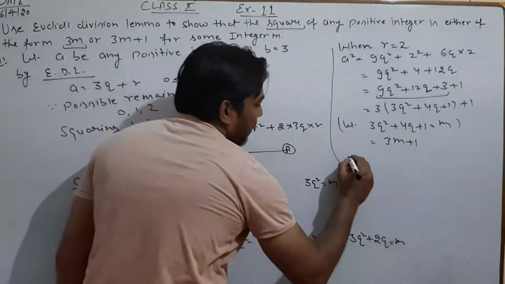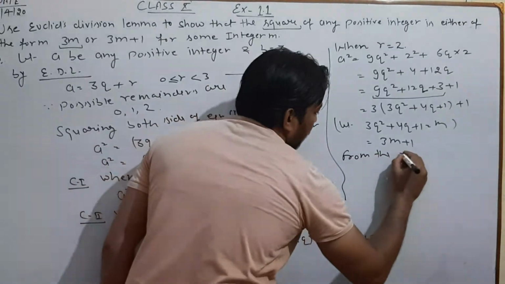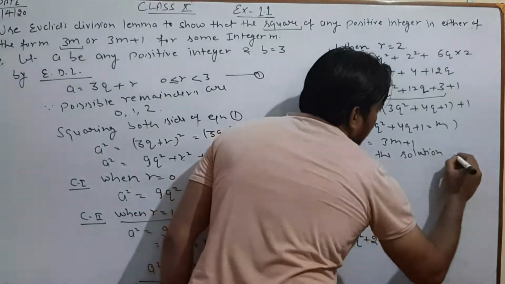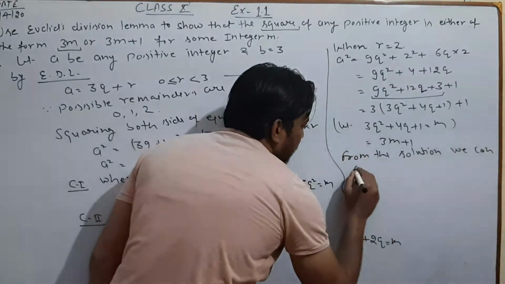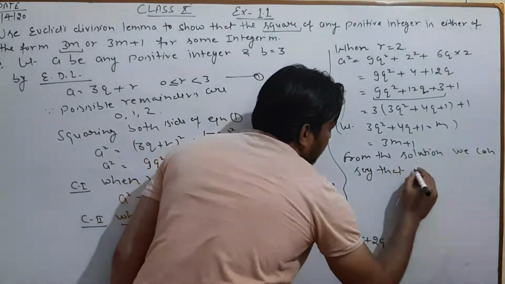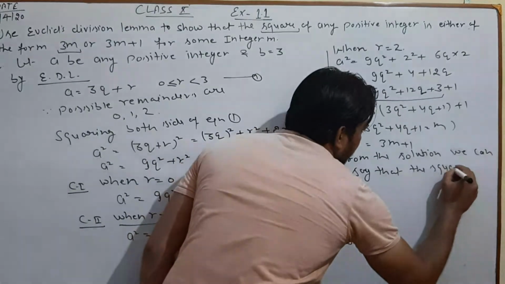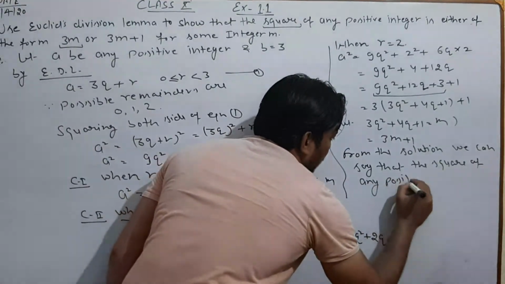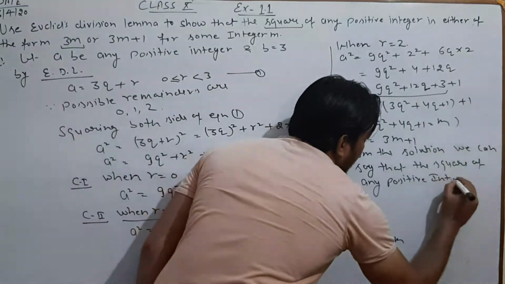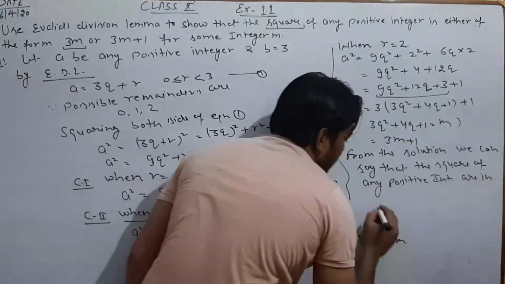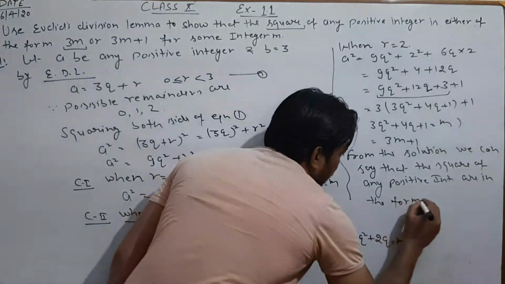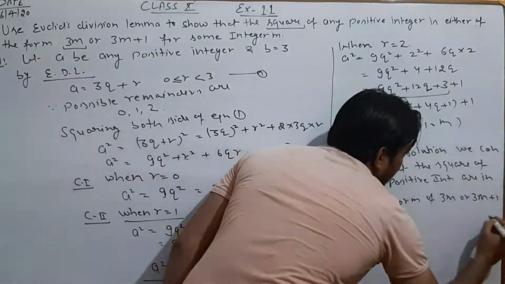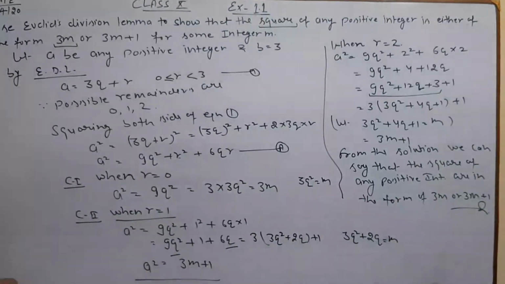Clear? So from the solution we can say that the square of any positive integer is of the form 3m or 3m plus 1. Clear? So this is the solution of question number 4. Getting?